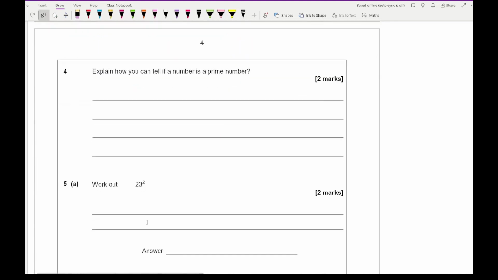Moving on to question 4, it says explain how you can tell if a number is a prime number. So again, lots of different combinations you could have, but the actual definition of prime numbers that I personally prefer is if it has only 2 unique factors, would be my explanation for it.